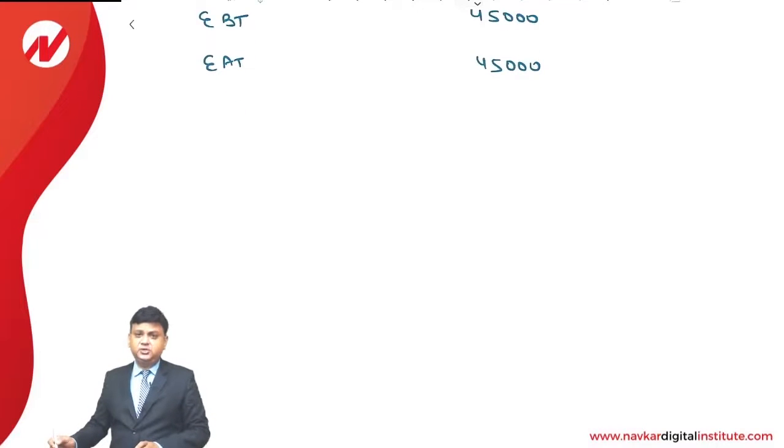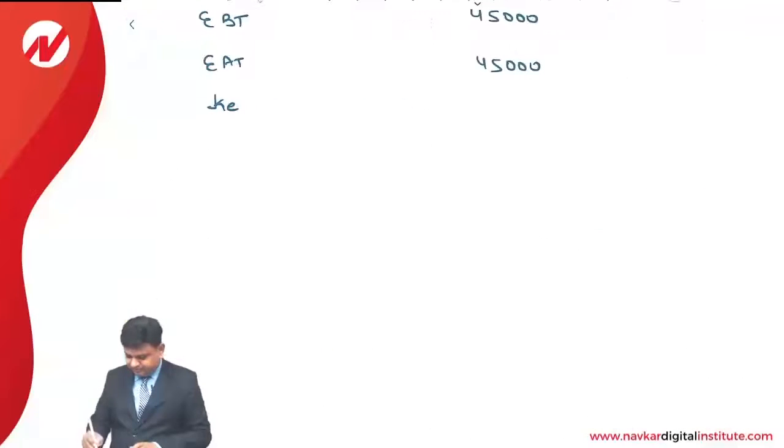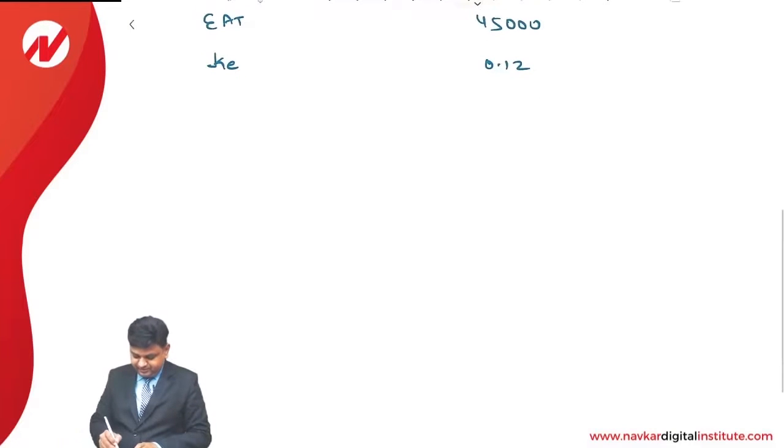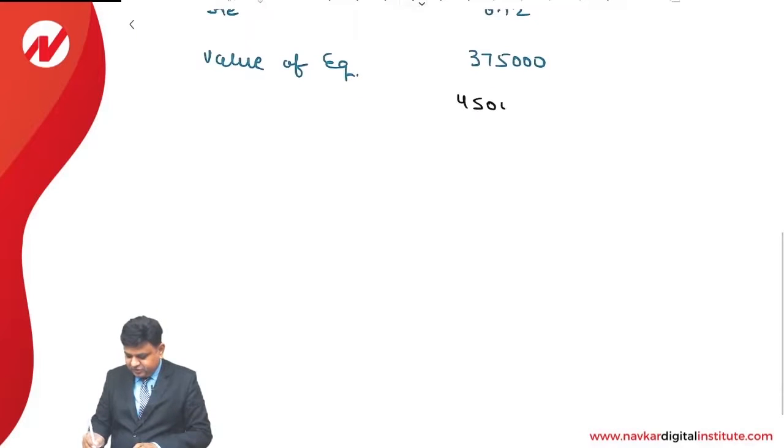The entire earning is assumed to be distributed in the form of equity dividend. So this will be divided by the cost of equity, that is given to us at the rate of 12%. So earning after taxes of 45,000 divided by 0.12 gives 3,75,000. That is the way the value of equity is calculated. It is 45,000 rupees divided by 0.12.